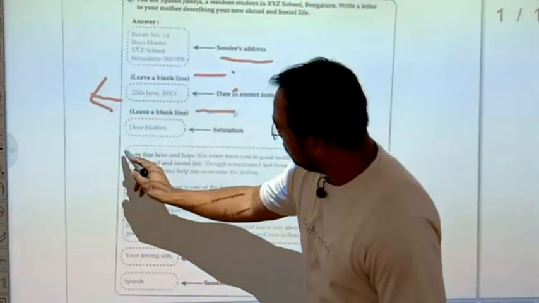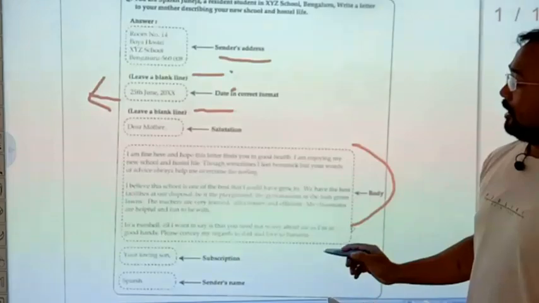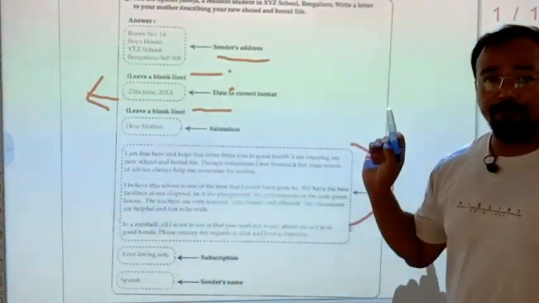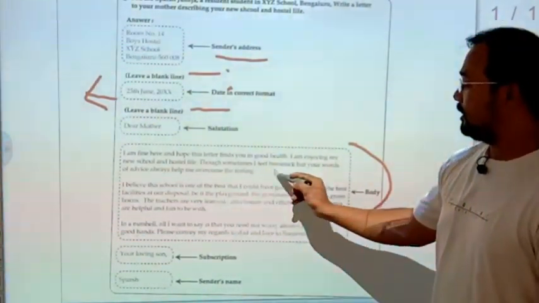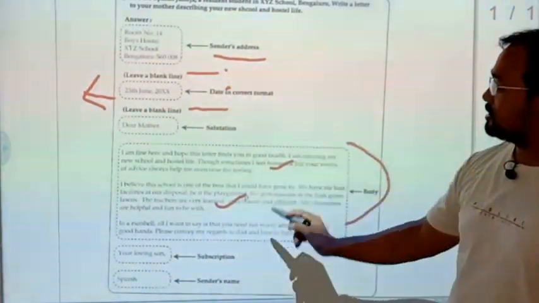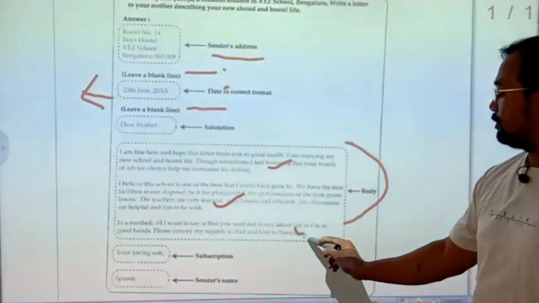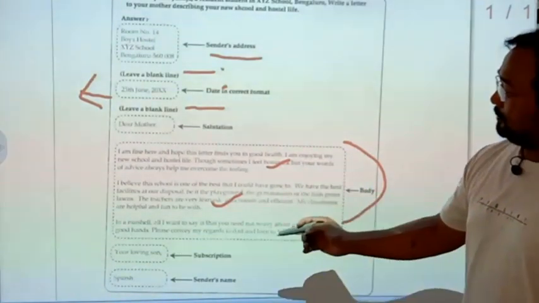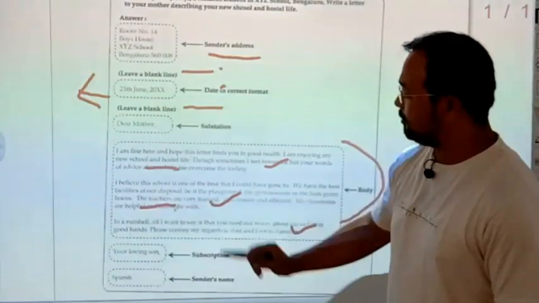Then comes the body. The opening sentence has to be very attractive and impressing in tone, in the first paragraph. In the second paragraph you write what the question has asked, and the third paragraph is your conclusion, which you also need to write in a very authentic manner. Don't forget to leave a space after every paragraph.